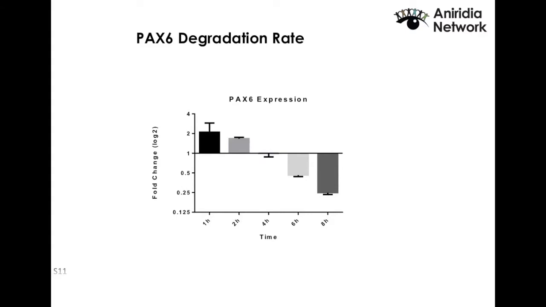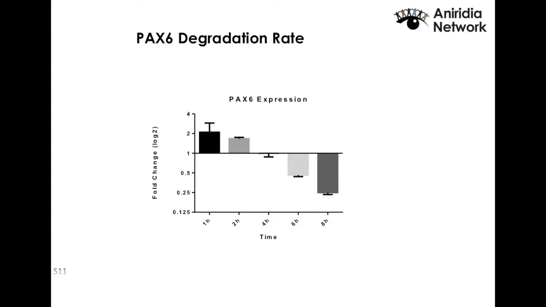By measuring PAX6 after just 1 hour, for some reason, instead of going down, it went up. Probably that should be an indication that it's not going to play ball. However, if you kept the treatment going, you could see that with time it started decaying, disappearing from the cells. It took 4 hours to reach the wild type levels, but after that, it went down by about 50% every 2 hours.